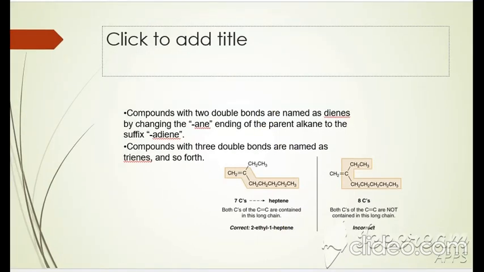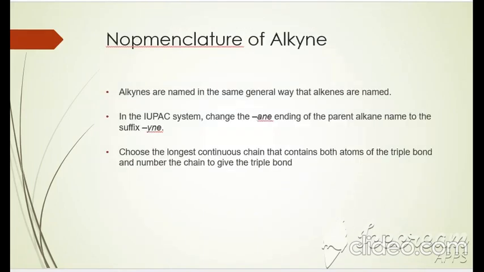This is all about the nomenclature of alkene. Next is the nomenclature of alkyne. The following points and steps should be followed in writing the name of the alkyne. What are these points? Number 1, the longest carbon chain, the preference should be given to the triple bond. Number 2, the position of the triple bond is shown by numbering, so you have to give the lowest number. The lowest number is assigned to the triple bond. Number 3, if the hydrocarbon contains more than one triple bond, how do you write it? You can write here